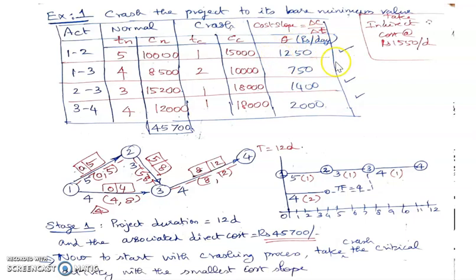So this has to be crashed first. Okay. So I've written here the initial project duration, normal time, which is 12 days, and the associated normal direct cost is 45,700 rupees. That has been shown here.